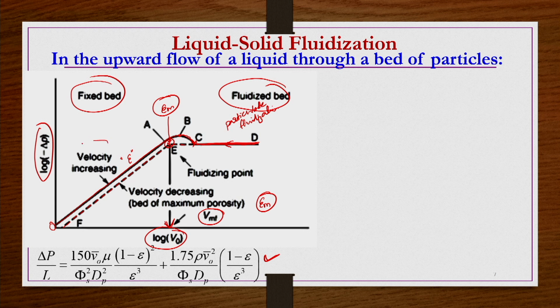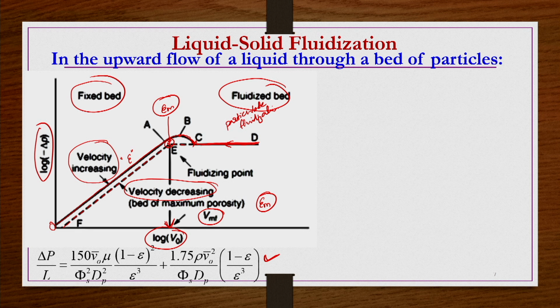Okay. So, the increasing velocity curves are the solid line curves, and the decreasing velocity curves are the dotted line curves here. But now, after decreasing, if you increase the velocity again, will it follow the OA curve or the FE curve? The initial compact packing is no longer there, so it is going to follow this FE curve, then E to C, then C to D. Only this curve it is going to follow.